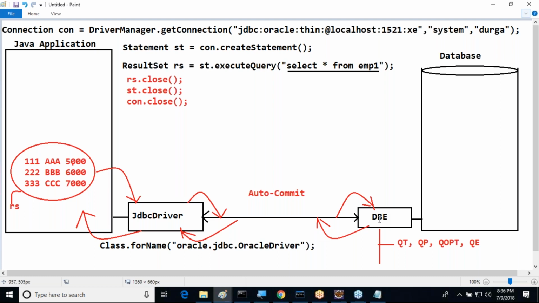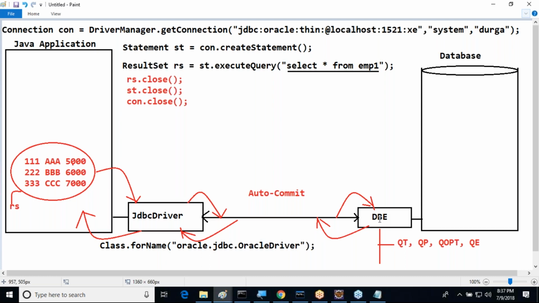But what are the problems with this persistence mechanism? The main drawback with JDBC is that developers must take responsibility for driver management, connection management, and statement management every time. The developer must do all these things. Next, in JDBC we need to write everything in a hard-coded way. That means we have to write these many lines of code every time, even for a single insertion. For a single insertion, we need to write a minimum of 7 to 8 lines of code.